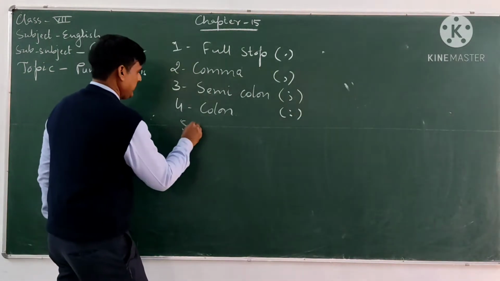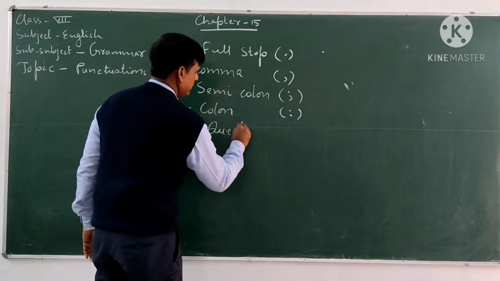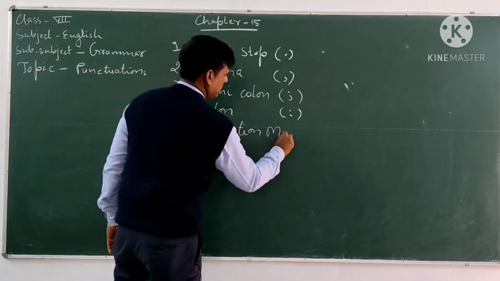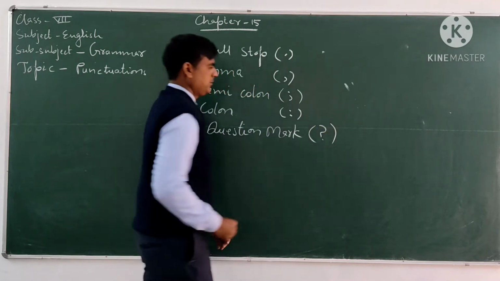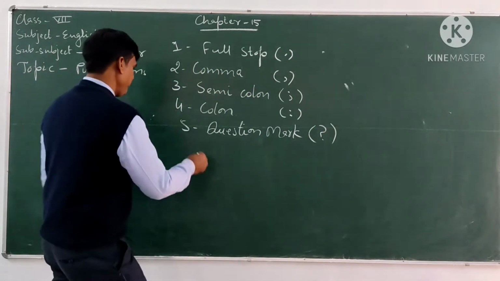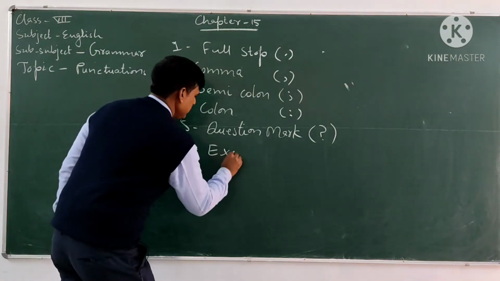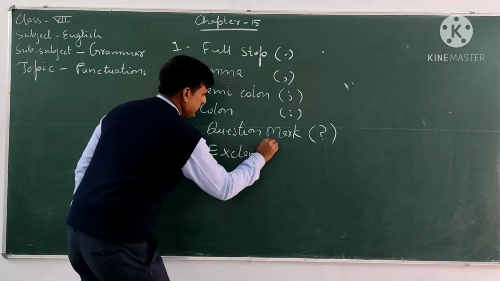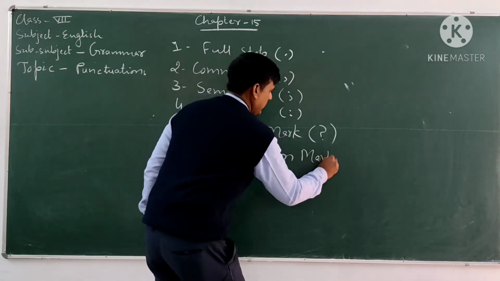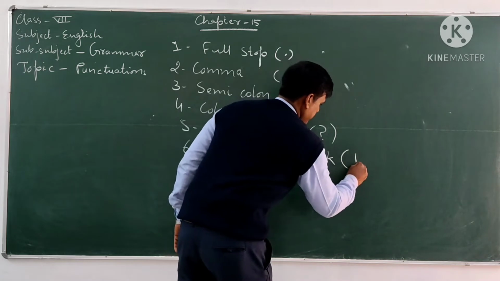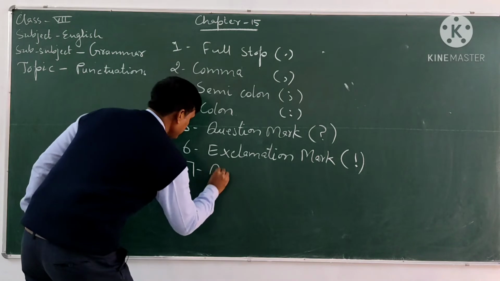Then question mark, and this is the symbol of question mark. Then exclamation mark, and this is the symbol of exclamation mark, and one more, quotation marks,